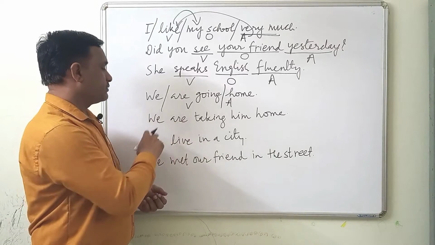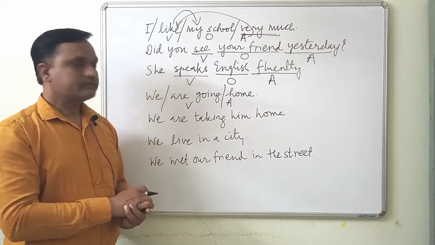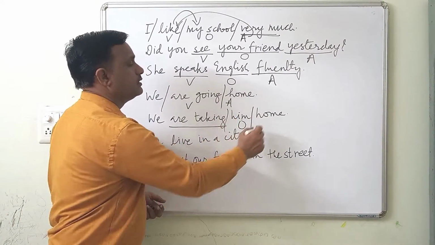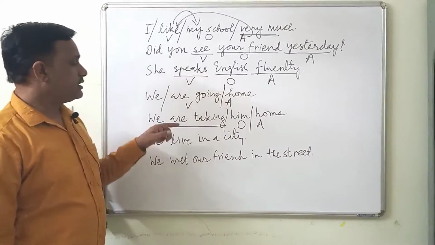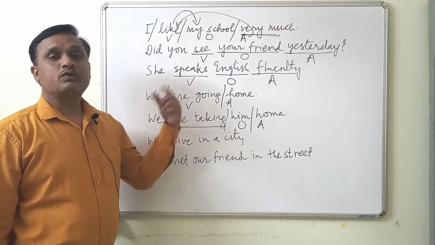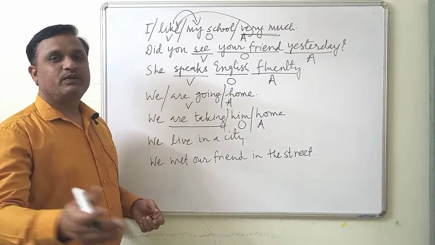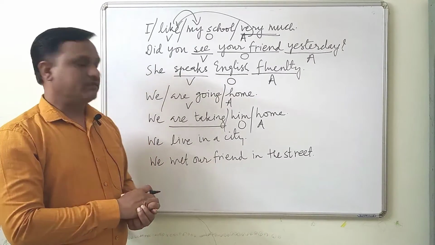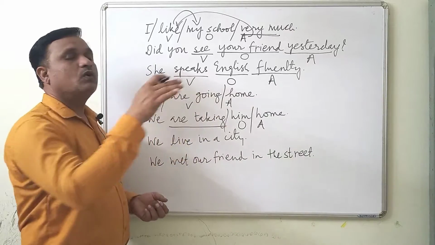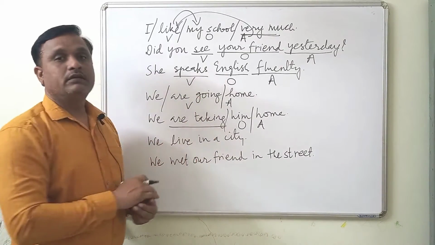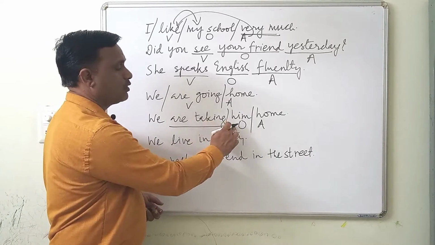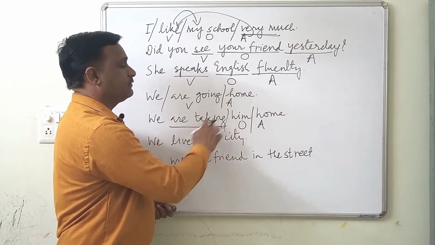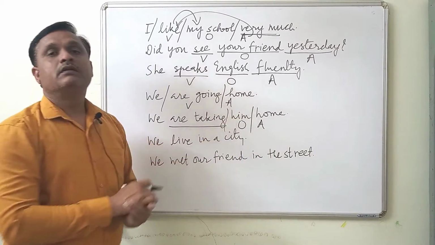Now let's look at this sentence. We are taking him home. Are taking is a verb, him is an object, and this is an adverbial. So here now you will see that when we go somewhere, we go to some place. So it will always be followed by adverbial. Go will always be followed by an adverbial. And here we are taking him home. Now it's not going, it is taking. So the verb take takes an object, and so take is followed by object, and then it will be followed by home.